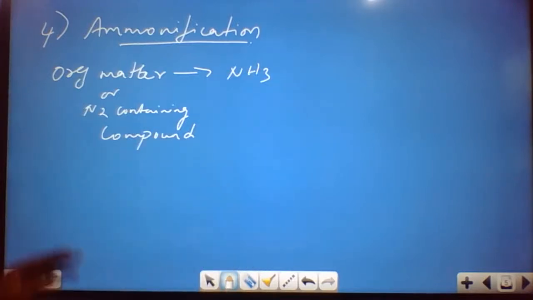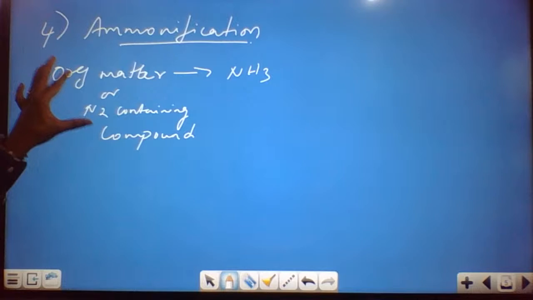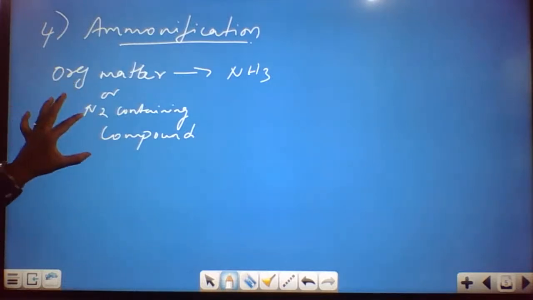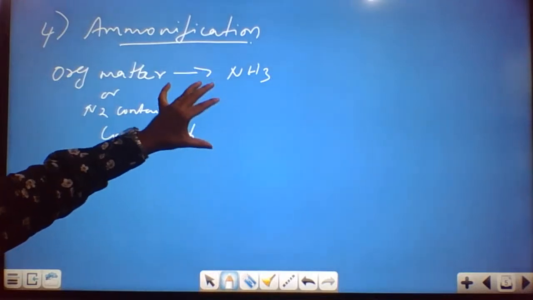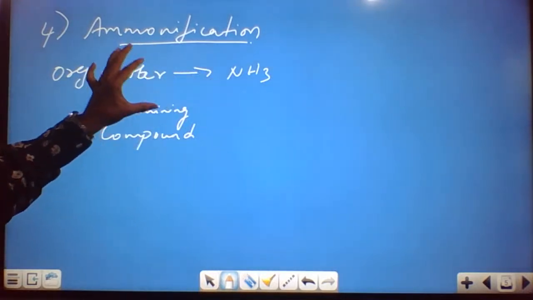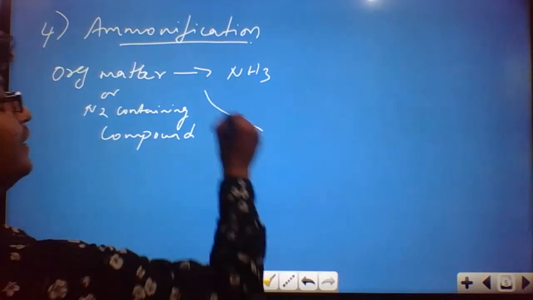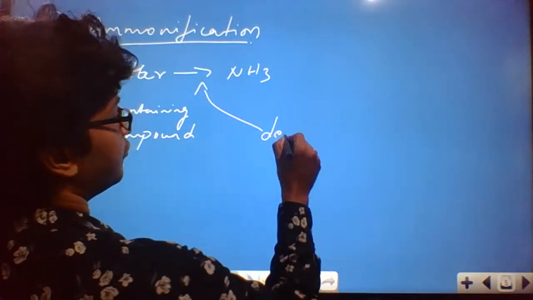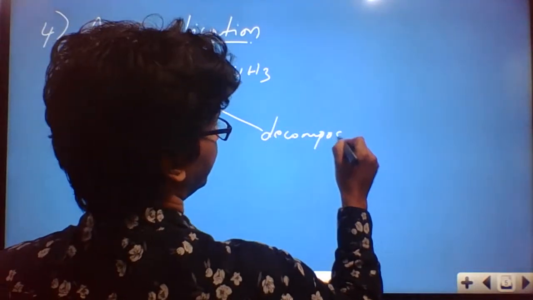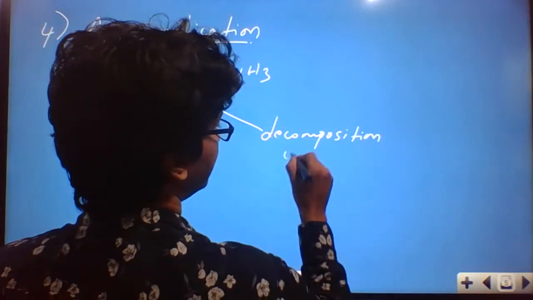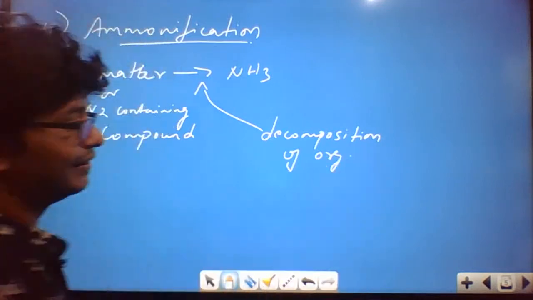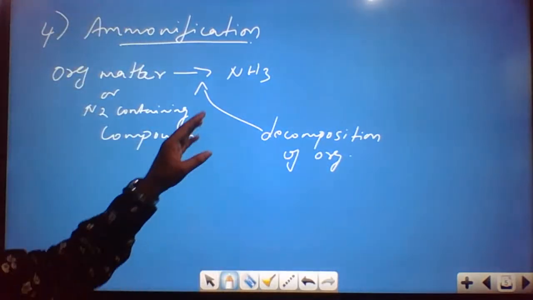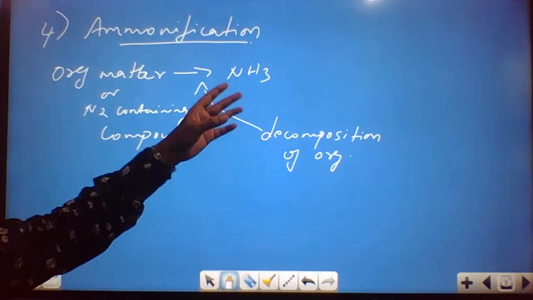This process we call ammonification. So the formation of ammonia is what we call ammonification. This is usually performed by decomposition of organisms, decomposition by the microorganisms. These are dead organisms which decompose.